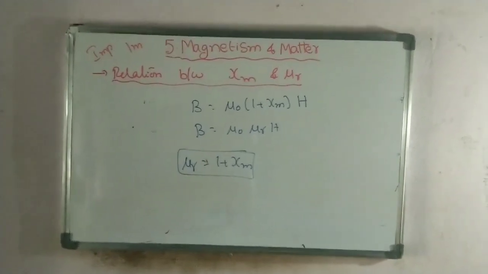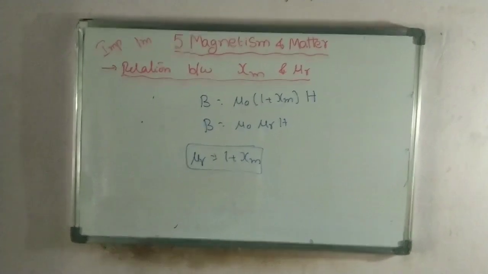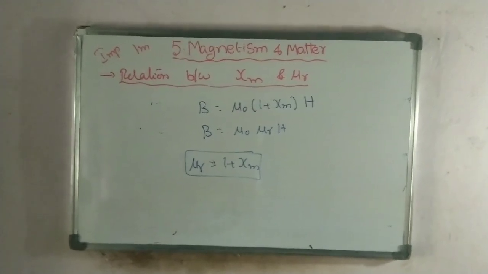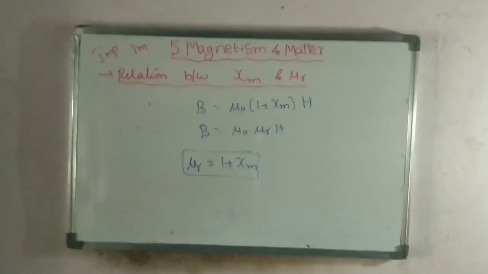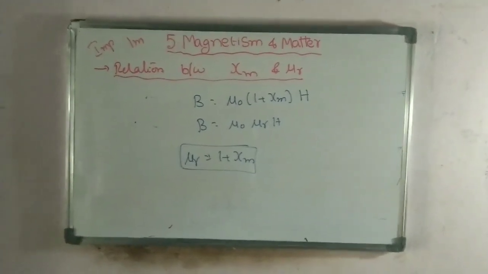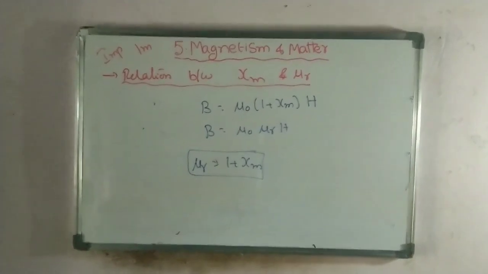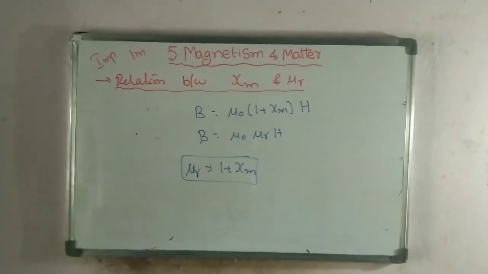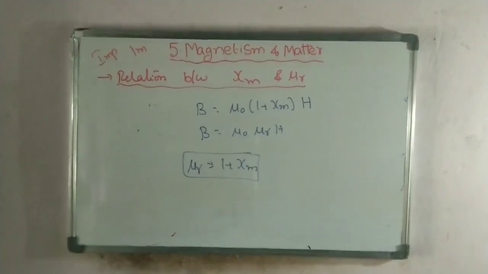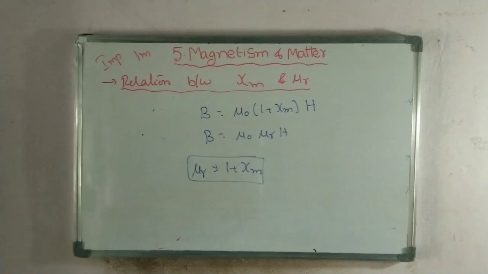Now these are the four terms which represent the properties of magnetic materials. Based on these properties we are going to classify the materials in three ways. So once again, see the definitions of those properties. The first one is magnetization. Magnetization is the magnetic moment per unit volume.